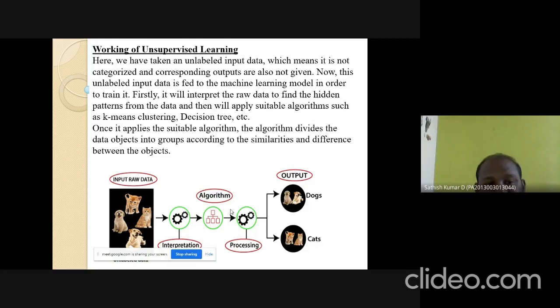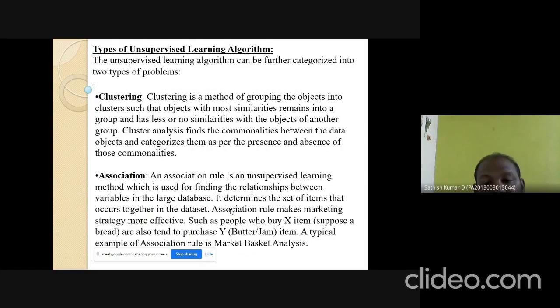The first method is clustering. Clustering is a method of grouping objects into a single group that contains similarities, like the same attributes. The objects with similar features are grouped into one group. The objects with different attributes are grouped into other groups. That is the concept of clustering.